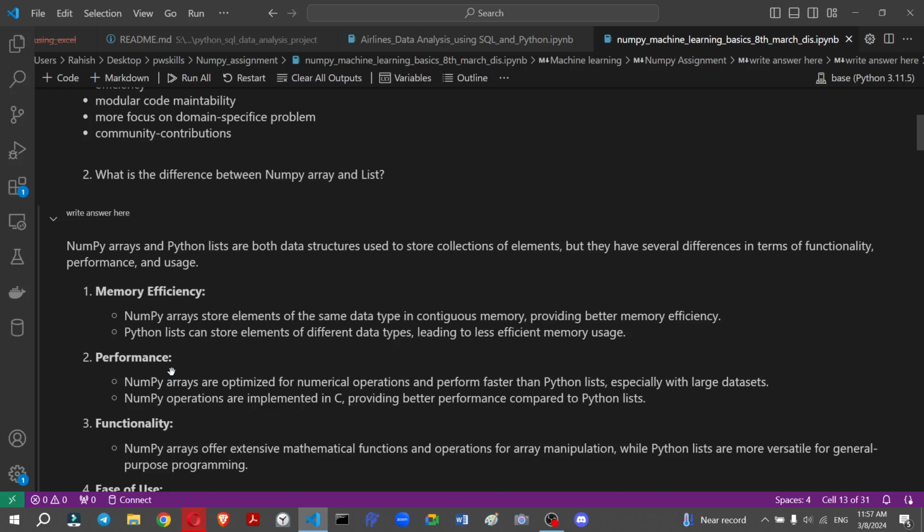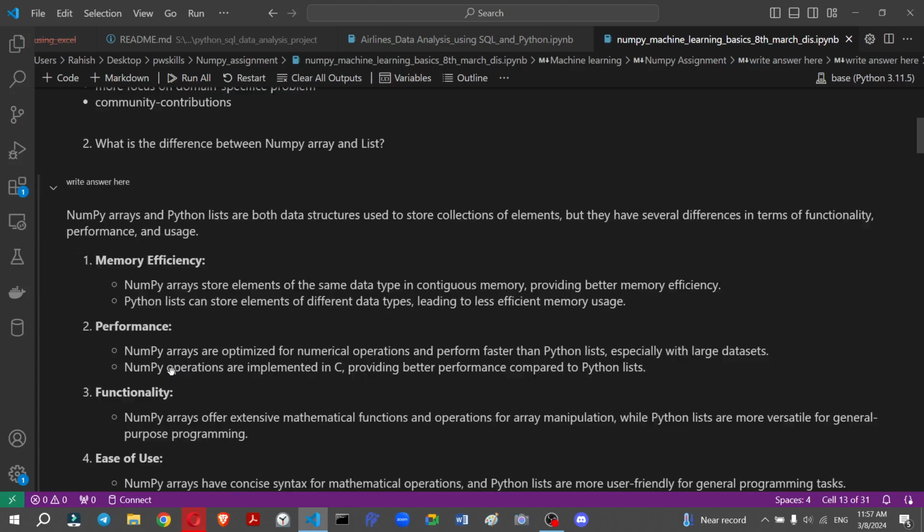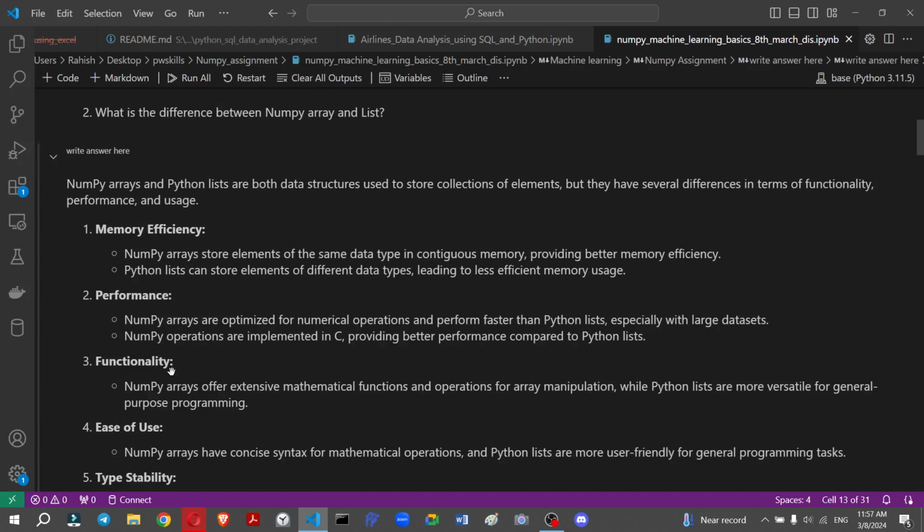We know the NumPy array is optimized for numerical operations, so it is faster than the Python list. The third one is functionality. A NumPy array has more extensive mathematical functions. You can use approximately all the mathematical functions as methods on a NumPy array, but a list can only perform some basic computations.